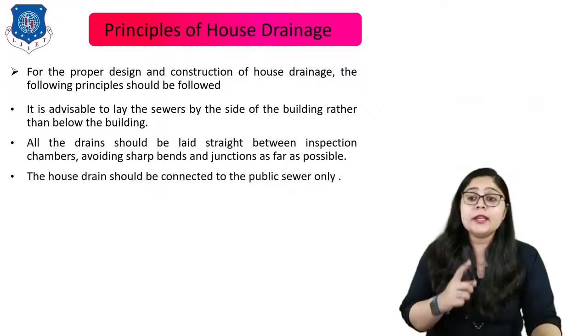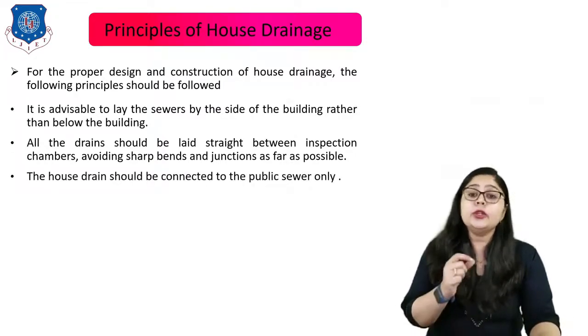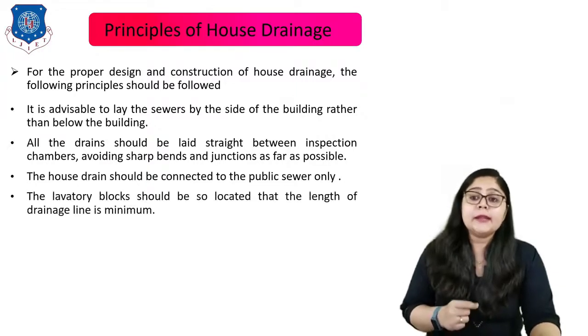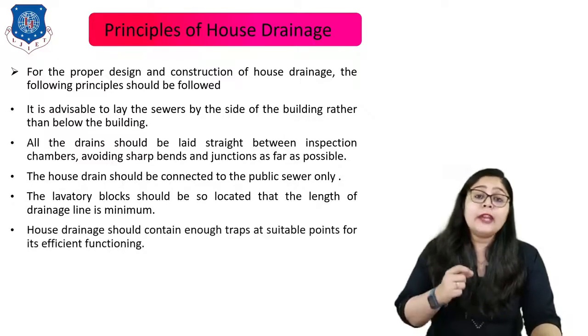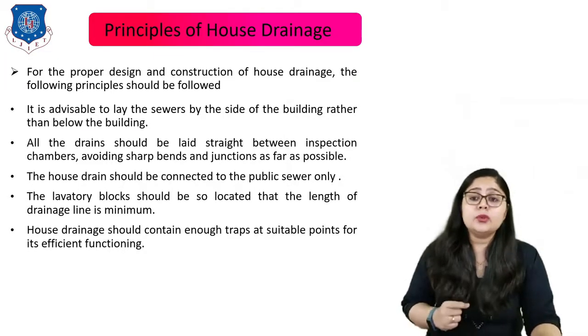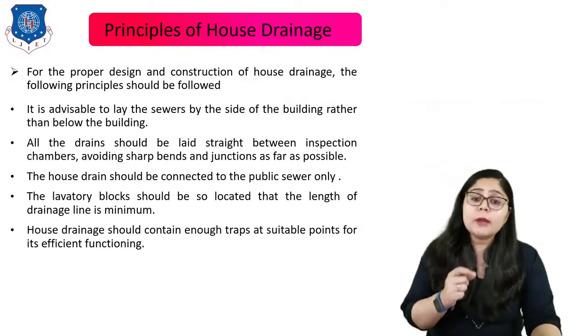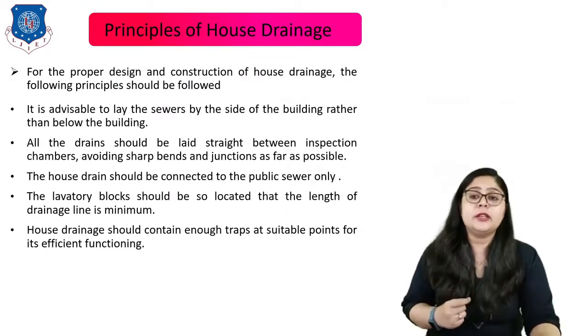The house drain should be connected to the public sewers only. The lavatory block should be located so that the length of the drainage line is minimum. The house drainage should contain enough traps at suitable points for its efficient functioning.